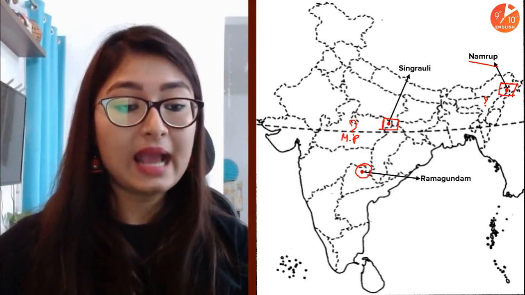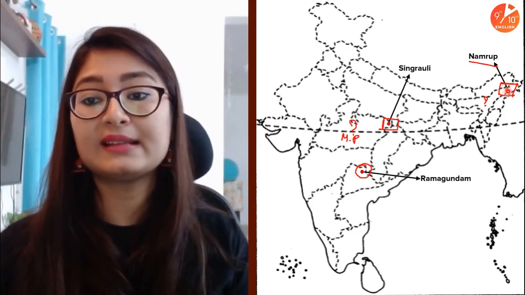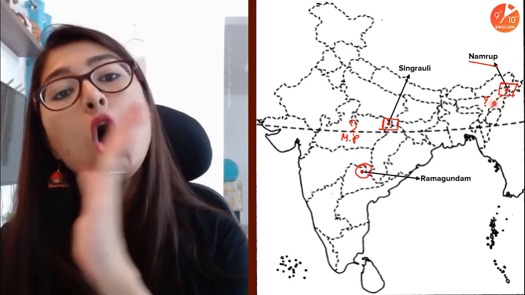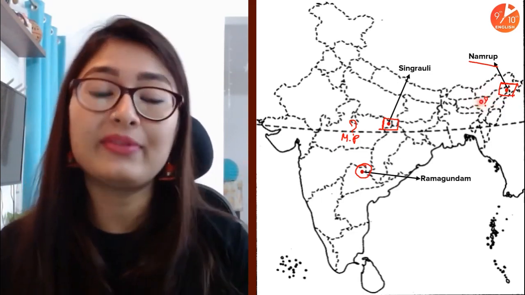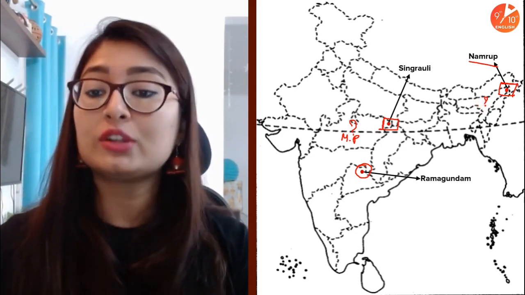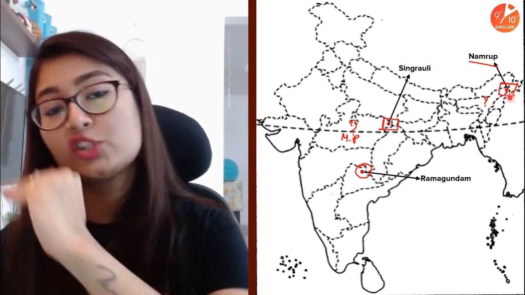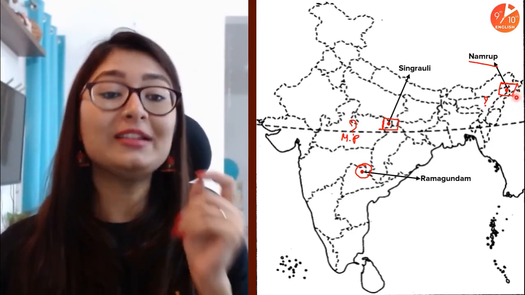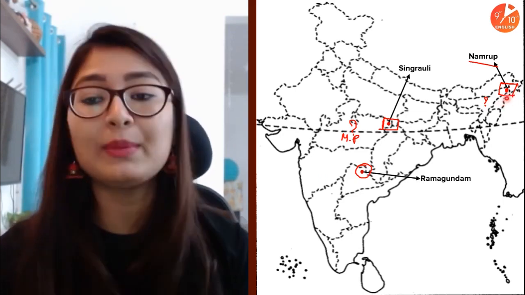So guys, here as you can see is Namrup. Namrup is right over here at this point. Now what is this point? You can see the northeastern edge of the country. Now which state is this? This is Assam, and that's why I told you it becomes very important for us to identify all of these states. So Namrup is in Assam on the absolute eastern edge towards the north. Now you will actually find Digboy oil field very close to this. There is one more oil field near this place. You have to tell me which one it is.